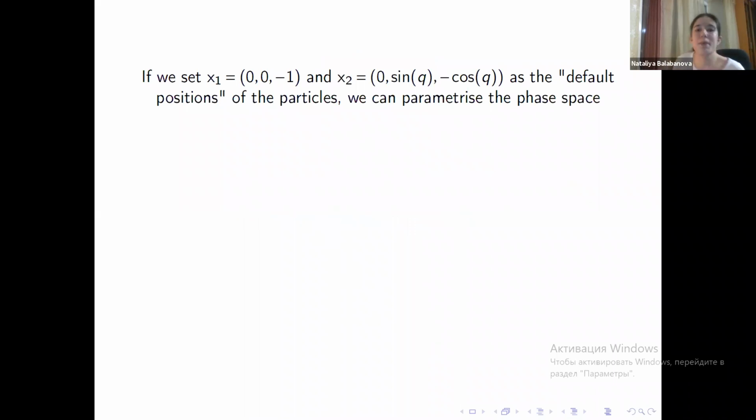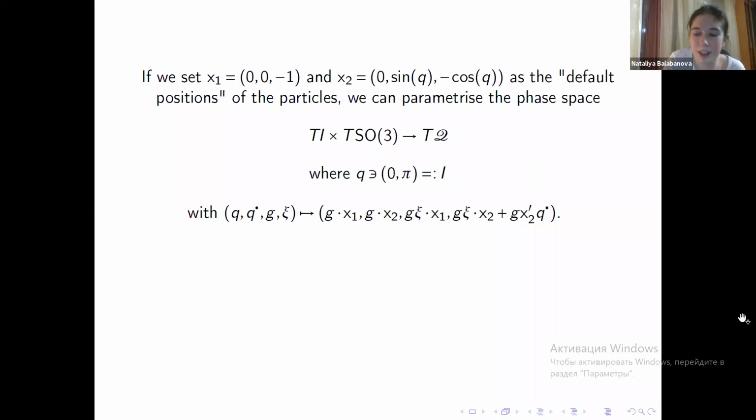Now, the idea of the method is that we can set two default positions of the particles, say 0, 0, minus 1, and 0, cosine q, minus cosine q, so that the particles are separated by the geodesic distance q. And then, to reach any configuration of the particle pair, the only thing we need to do is to rotate them by some element of SO3. And thus, we can parameterize the tangent bundle TQ of our phase space through TI times TSO3, where I is the interval where q lives, given by these explicit formulae.